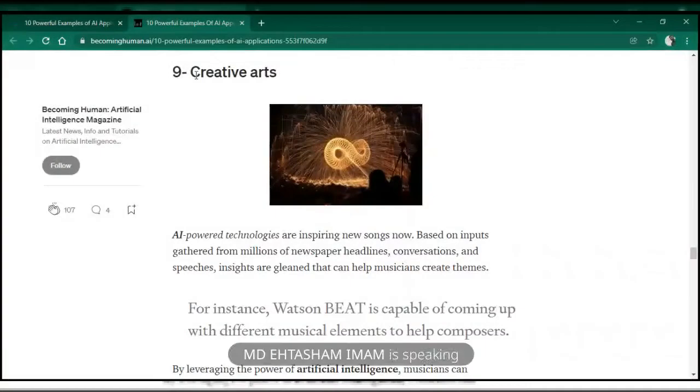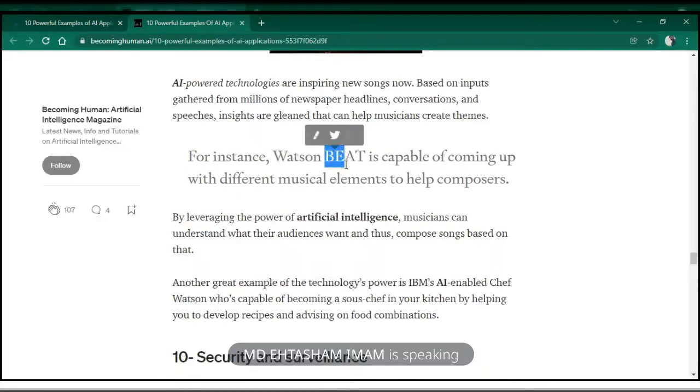Creative art. This is very similar to what I showed you in that human face picture. It will see news. It will see the songs and it will create pictures based on the beats.